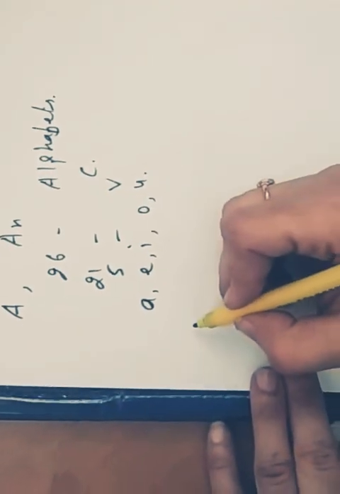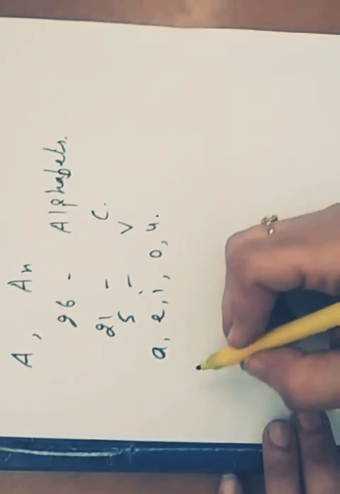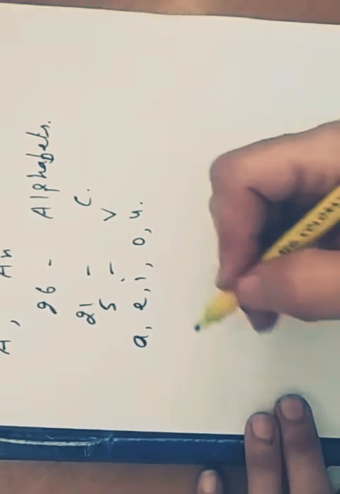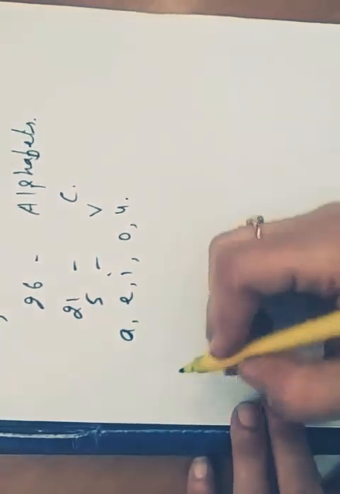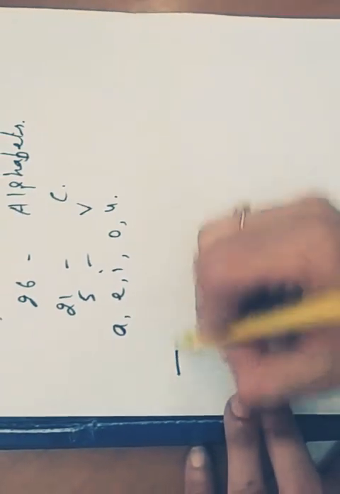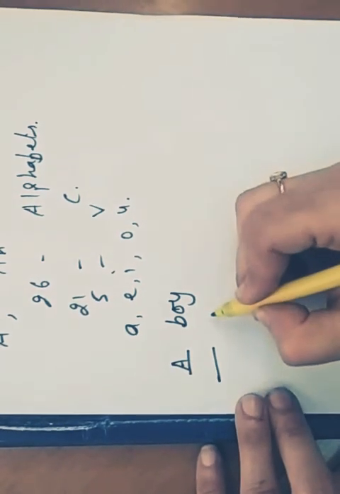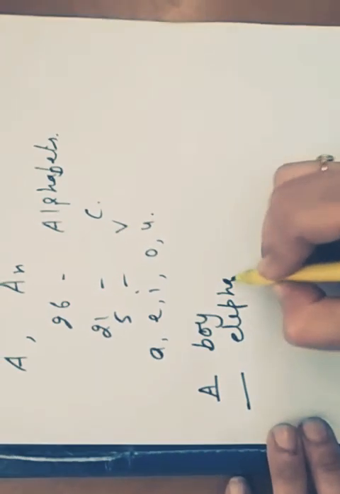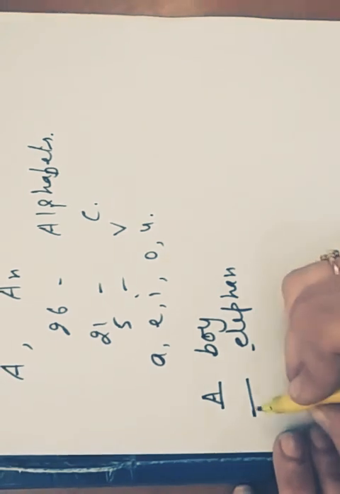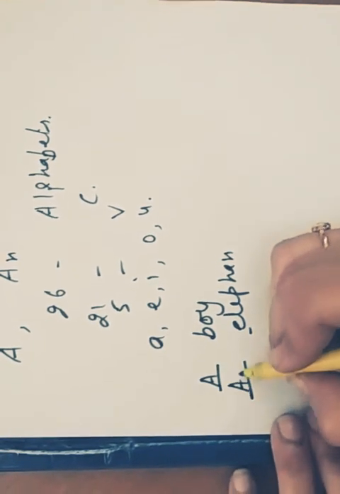There are some nouns which start with these letters and give the same sound. For example, a boy. Elephant starts with a vowel, giving a vowel sound, so an elephant.